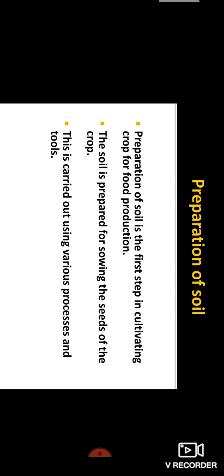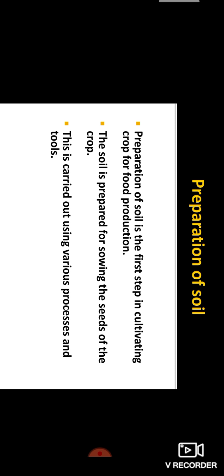Step by step agriculture process. What is that? First one is preparation of the soil, sowing, adding fertilizer, weeding, protection from weeds, harvesting and storing. First one is preparation of soil. What do we want to do in this stage? What is happening there? Okay, dears. If the soil is very hard, is it able to sow? Is it able to grow the plant?